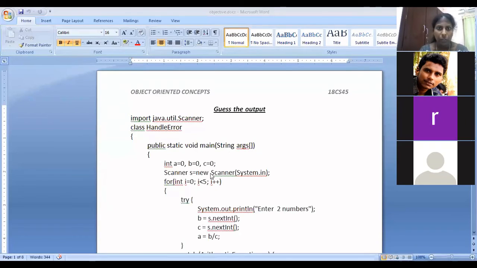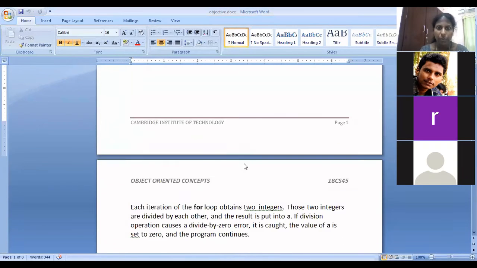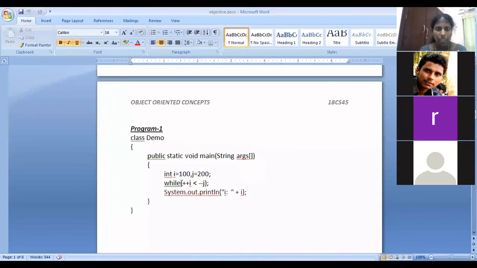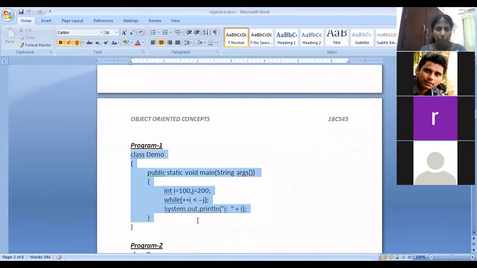So one more thing, I just have got some objectives. This one is related to exceptions, which we were not able to complete today in the morning. Just tell me the output of this program. Class demo, public static void main, String args. Are you able to see? Tell me the output of this program. What is the output?